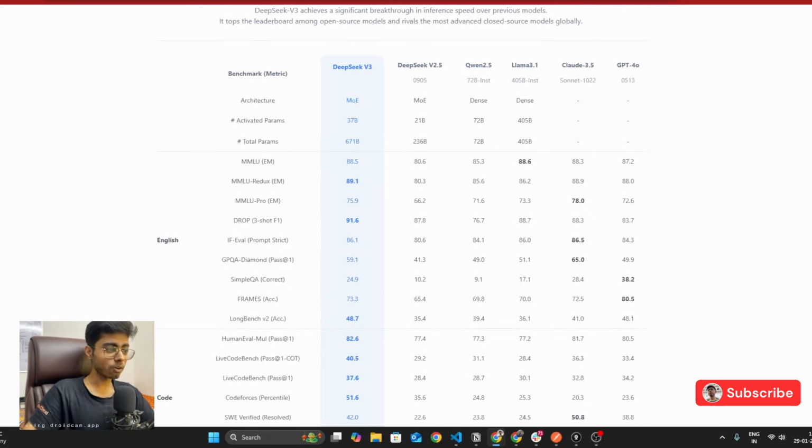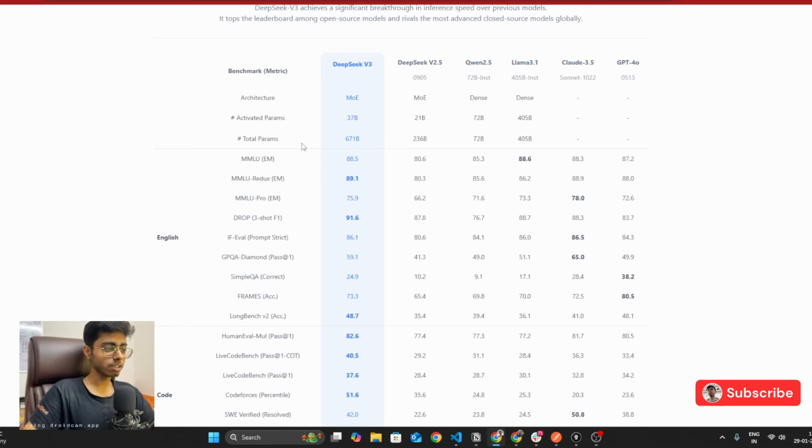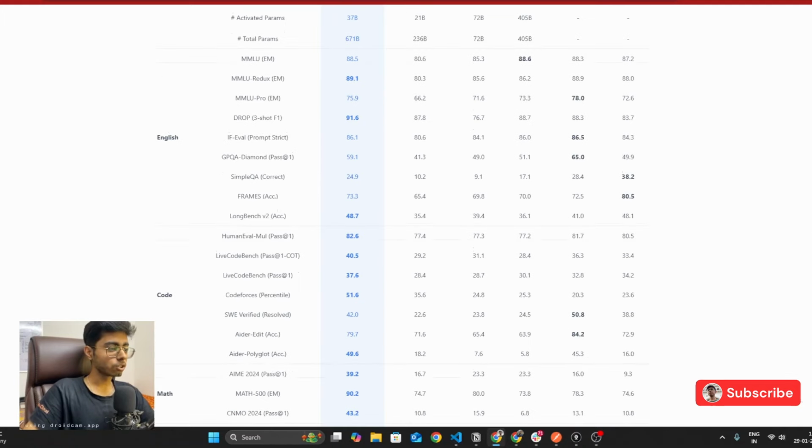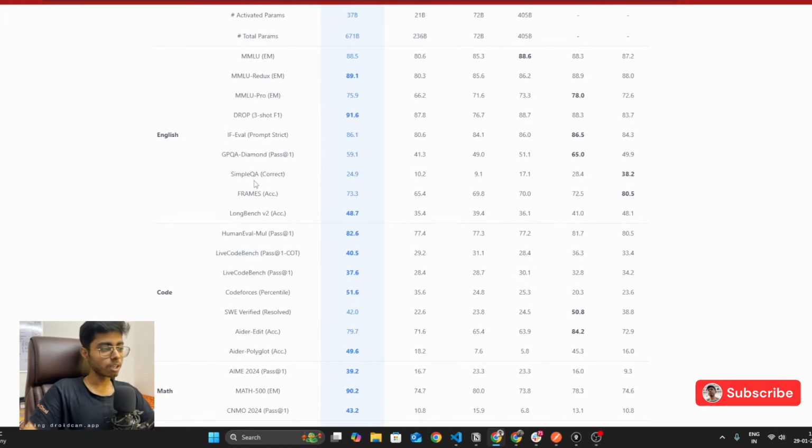And you can see that all the benchmarks which are there, they are aligning towards DeepSeek, and DeepSeek is beating all of the other models in the market. So all of these benchmarks depict one capability or one use case.